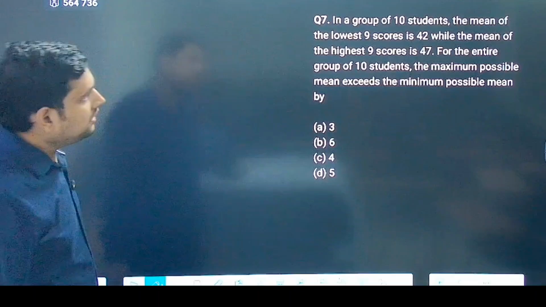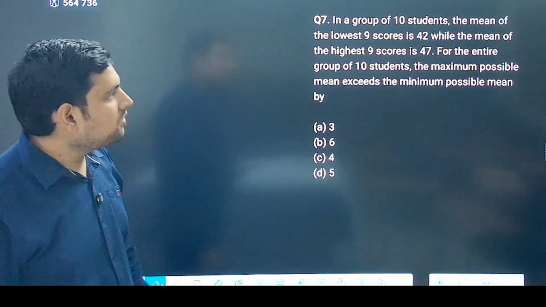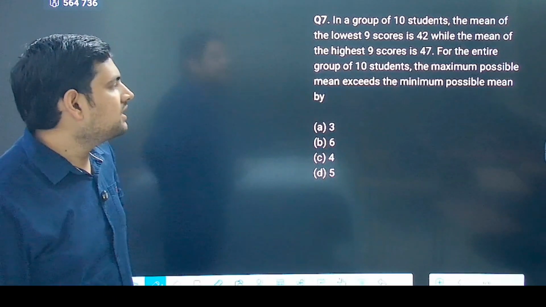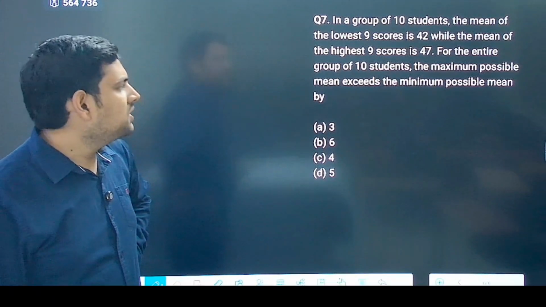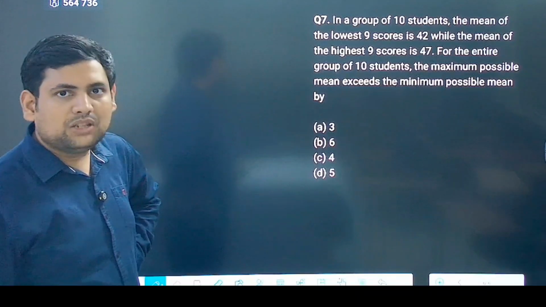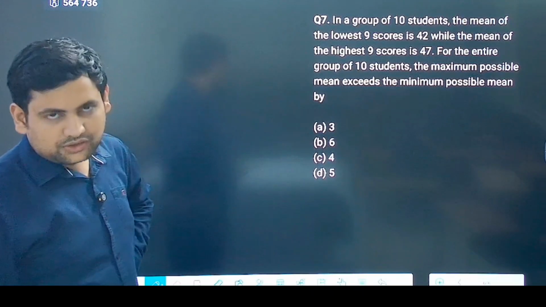Now, this one, it says in a group of 10 students, the mean of the 9 lowest scores is 42, while the mean of the highest 9 scores is 47. For the entire group of 10 students, the maximum possible mean exceeds the minimum possible mean by. Now, little tricky, okay.